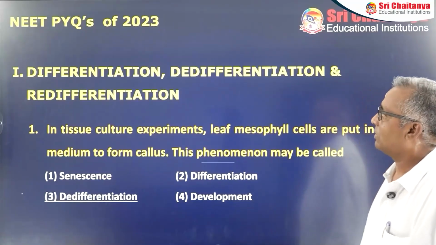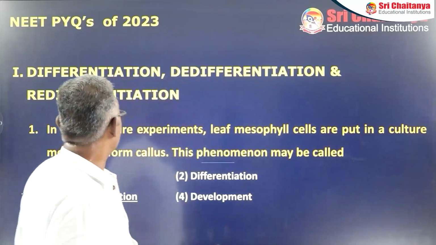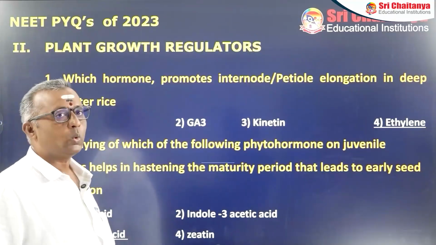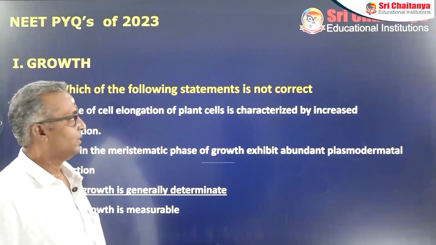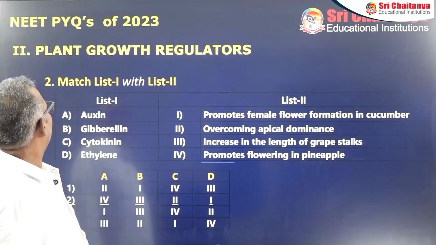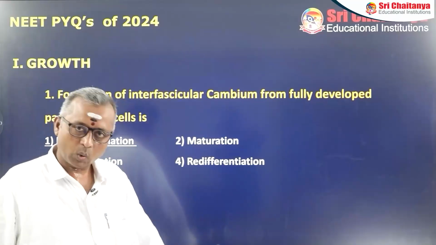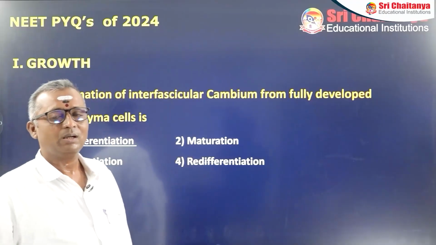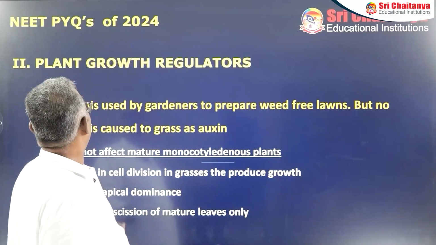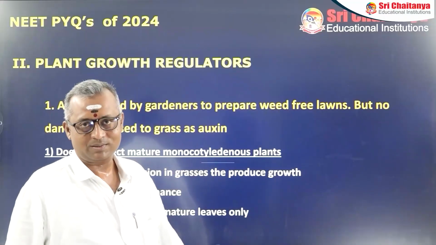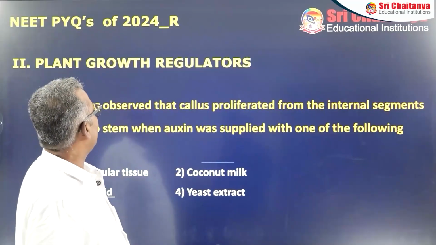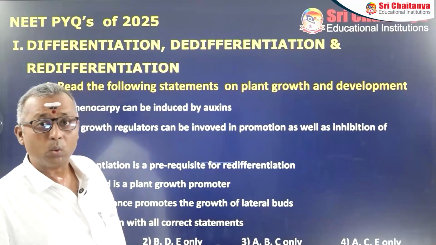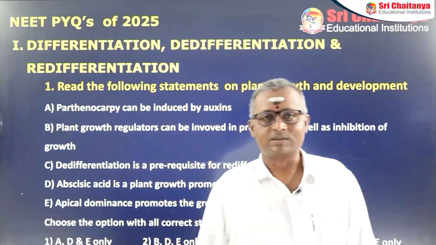Now look at here. In 2023, there was one question from differentiation, de-differentiation and redifferentiation, and also 2 questions from plant growth regulators. Whereas in 2024, one question from growth, particularly again from de-differentiation, redifferentiation and differentiation, and 2 questions have come from plant growth regulators. Whereas in 2025, there is 2 questions, and the 2 questions have come from plant growth regulators itself.